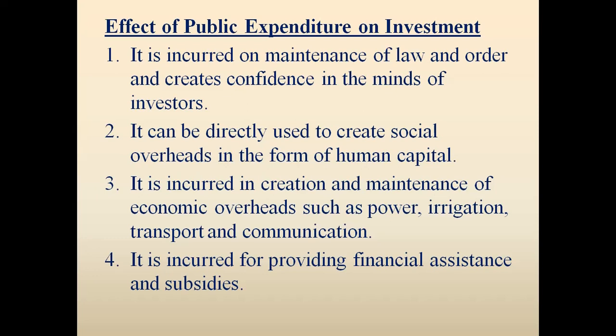Okay, so the government, by investing money on public expenditure, will create more investment in the market. Okay, so this is how the investment multiplier, we have already talked about this, right? So investment multiplier, the formula is 1 by MPS, or 1 by 1 minus C, or simply MPC, right? So government also contributes in the investment of the country.